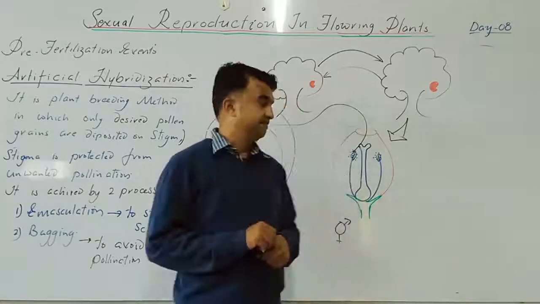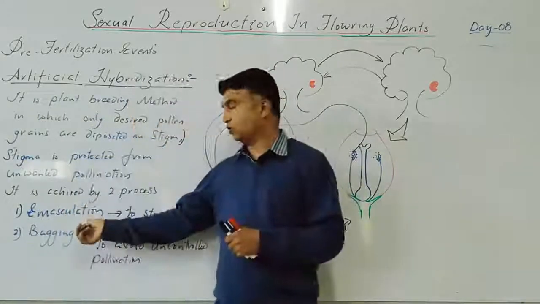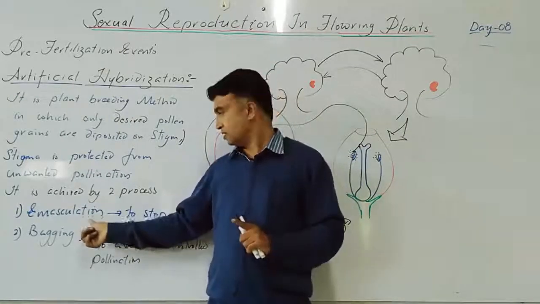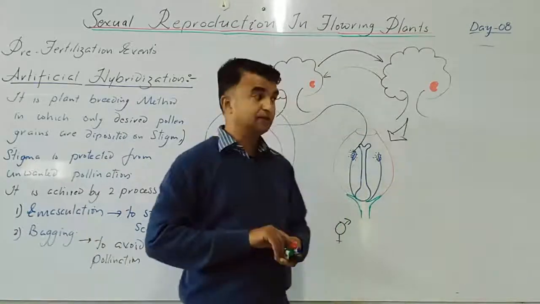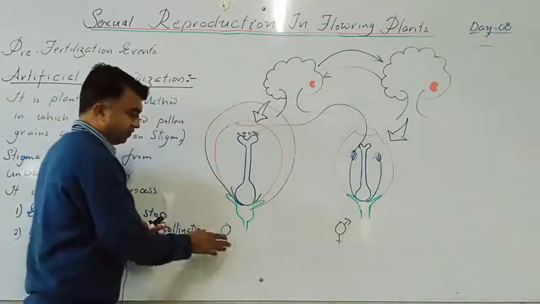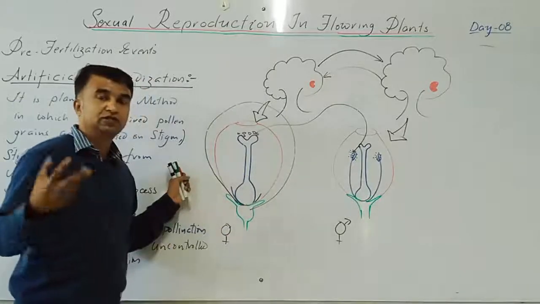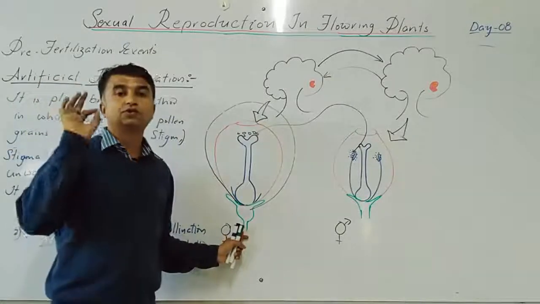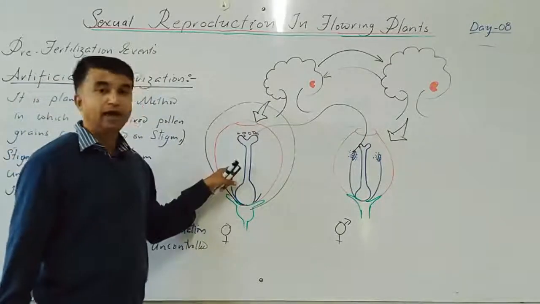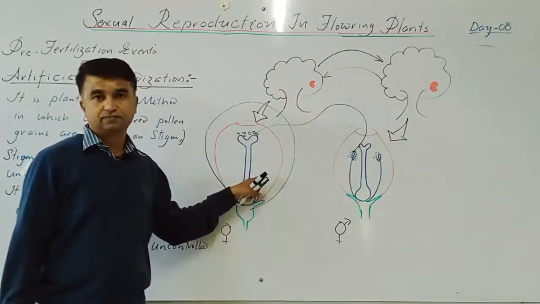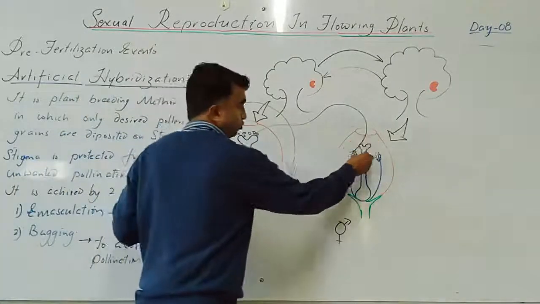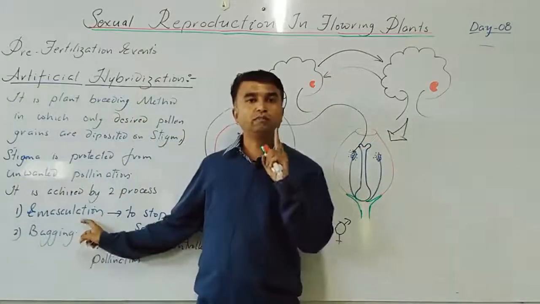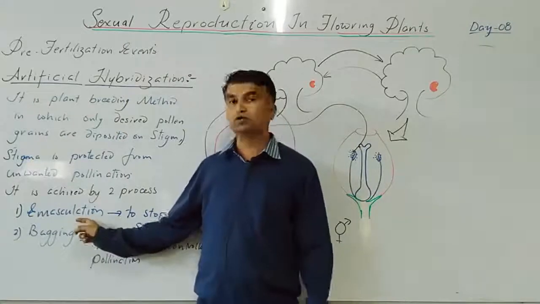So now, emasculation is carried out only in the bisexual flower. If the flower contains both male and female reproductive parts, then only emasculation is necessary. If it is a pistillate flower, meaning already a female flower, whether emasculation is necessary or not, that is a major question. If the flowers are pistillate, otherwise unisexual female flowers, then emasculation is not necessary. Straight away, desired pollen grain from the desired plant can be dusted on this stigma. So emasculation is carried out only in the bisexual flowers, not in the unisexual female flower.